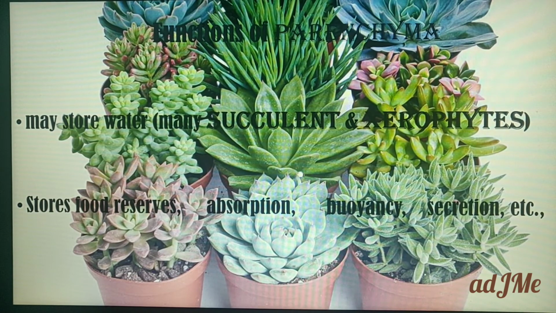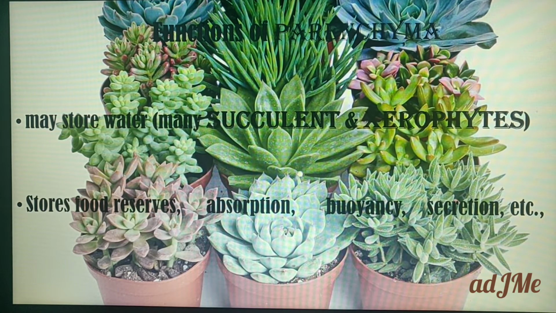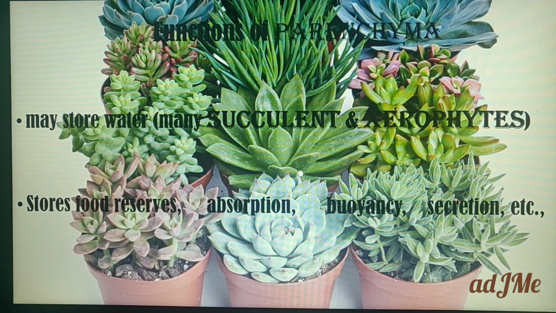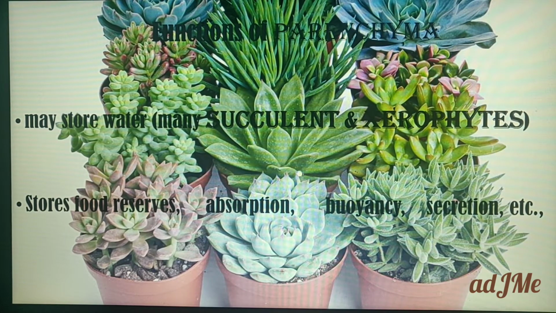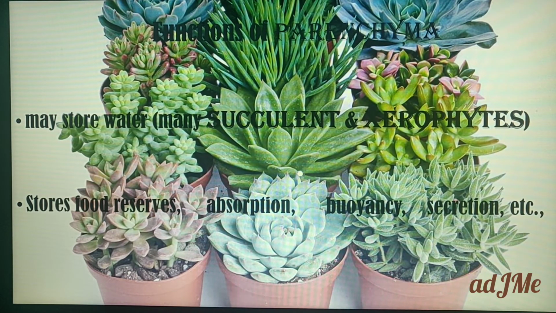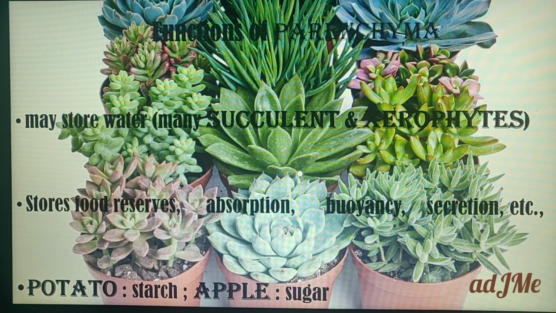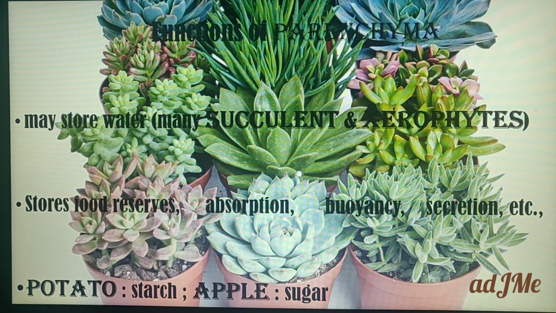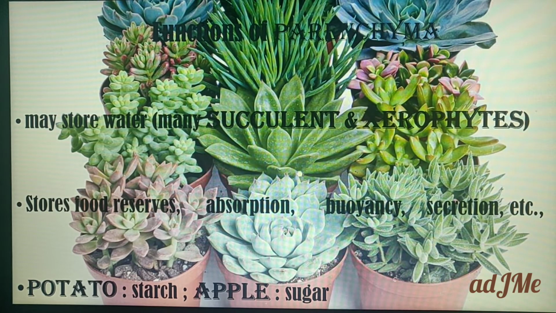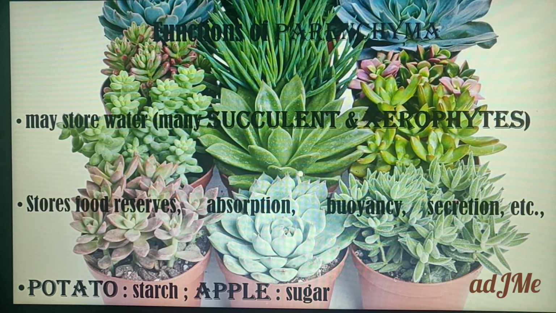Only some aquatic plants are submerged type, and many aquatic plants are floating types. So in that case, the buoyancy, that is the ability to float, is given by the aerenchyma, which is none other than parenchyma. Apart from that, it is also involved in secretion of various chemicals in the tissues. In case of potato, the food reserve that is stored is in the form of starch. Starch is a complicated sugar, and in case of apple, it is in the form of simple sugar, that is monosaccharides or disaccharides.